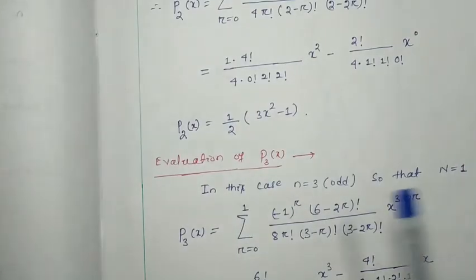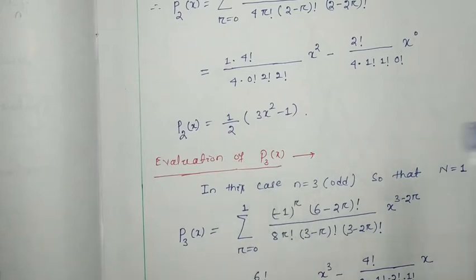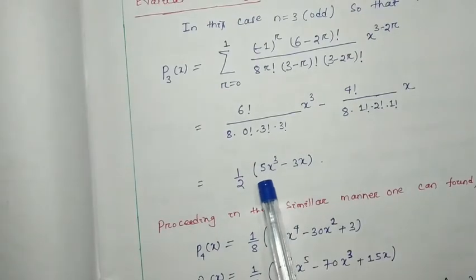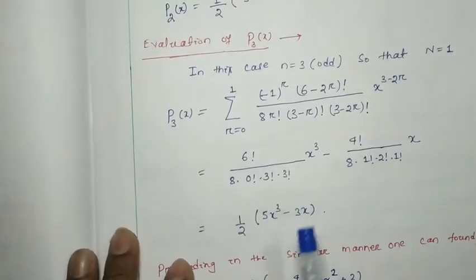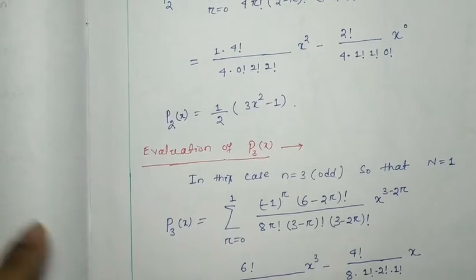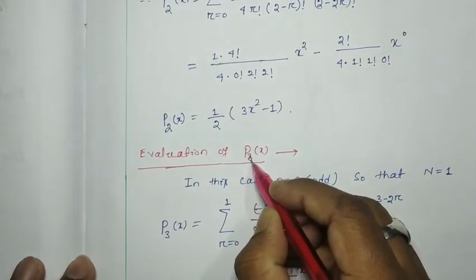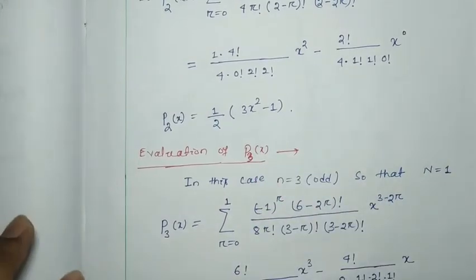Now we have to consider the evaluation of P3x. That means here we can find 5x cube minus 3x. The order is how much? 3. So this is called the third order Legendre polynomial. Now evaluation of P3x.